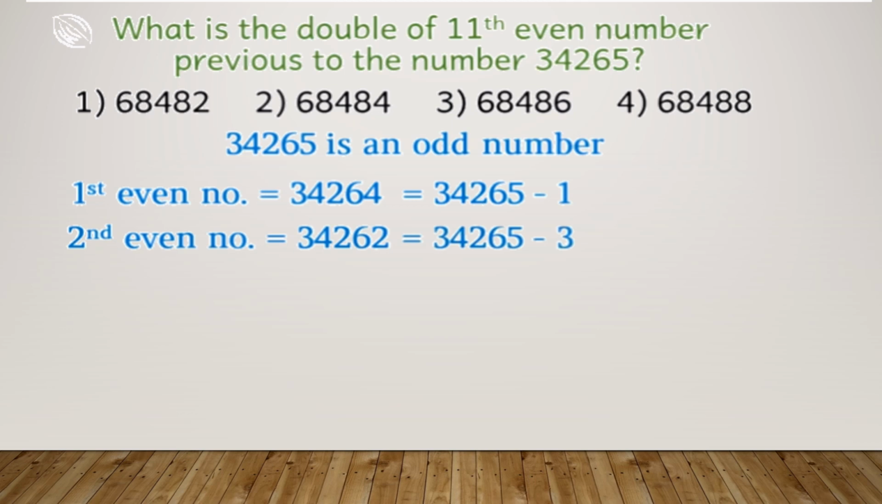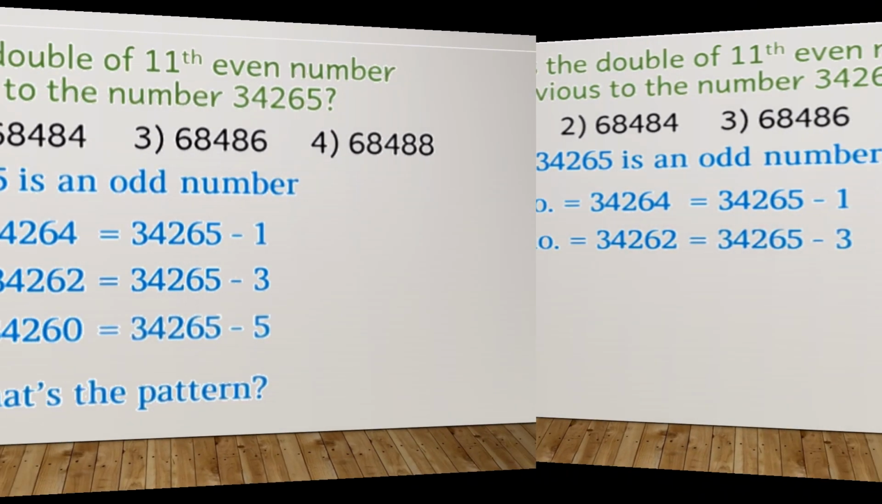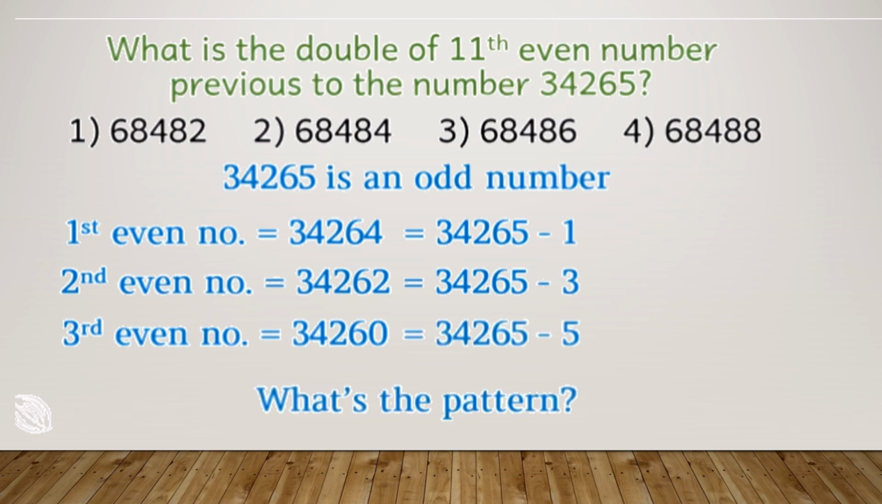we'll take help from that and we will do the same thing here. 34,265 is the given odd number. You have subtracted 1. You've got 34,264. You have subtracted 3 and you've got 34,262. The third even number, 34,260. To find this out, what did we do: from the odd number we subtracted 5.